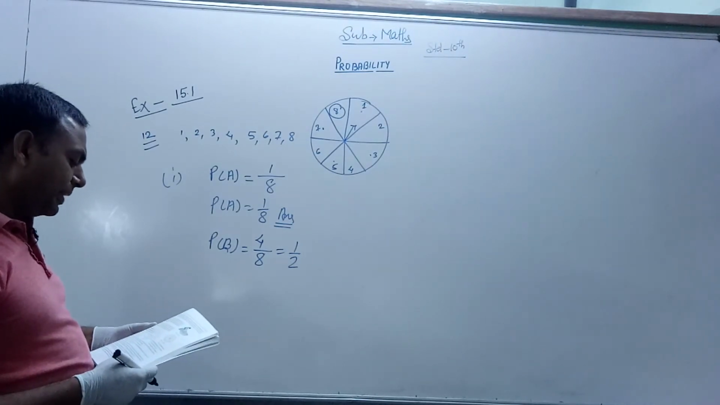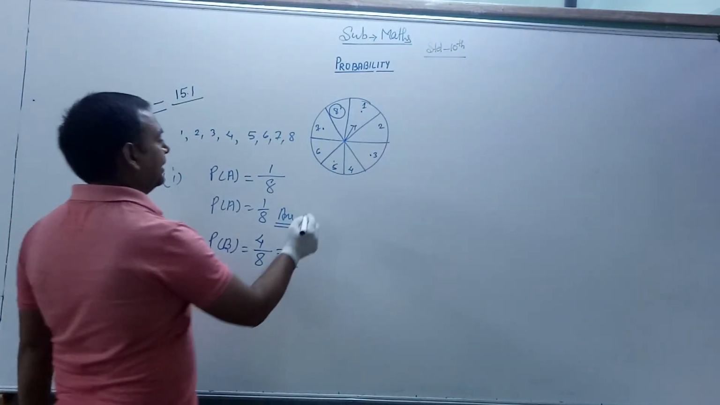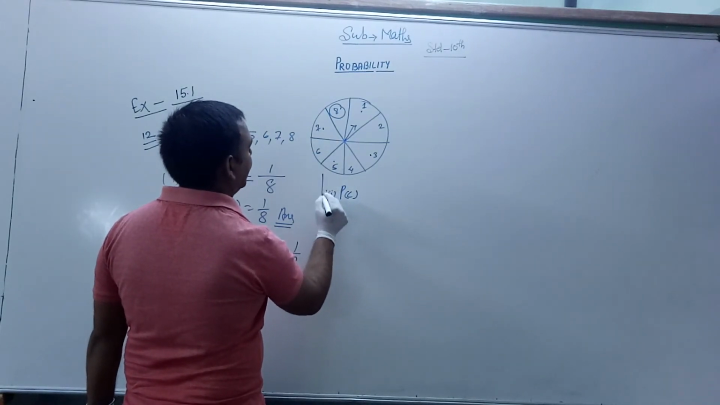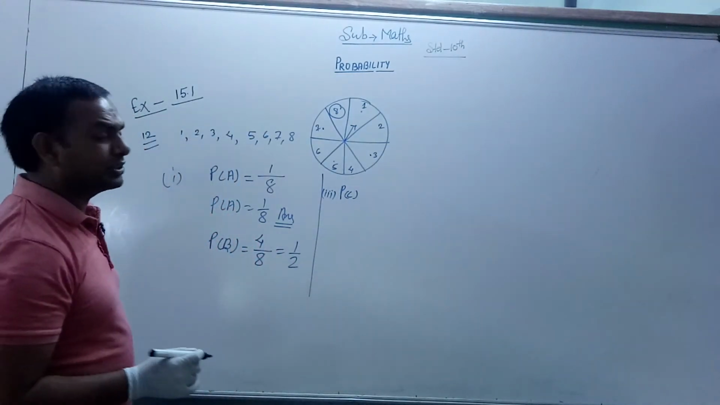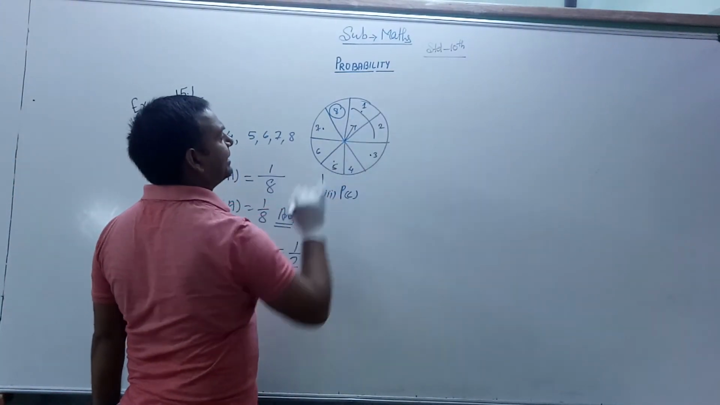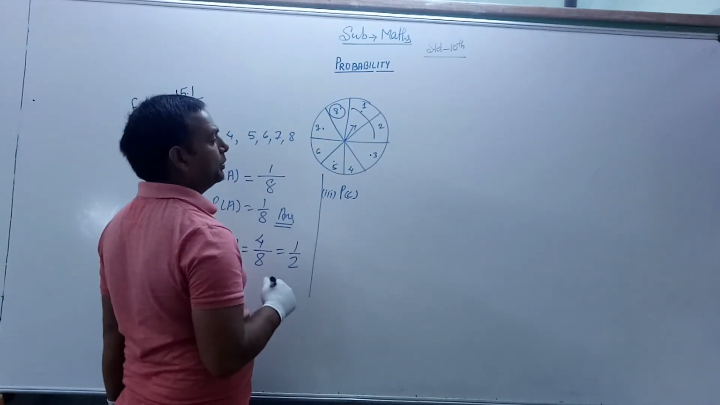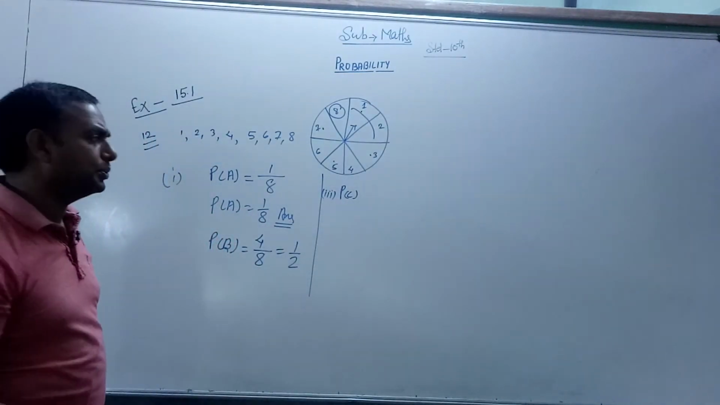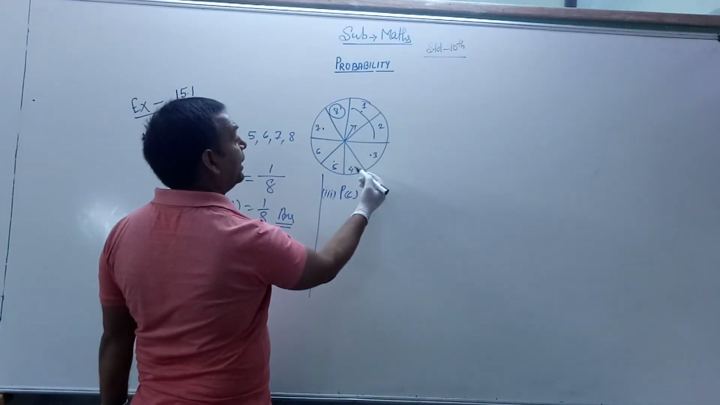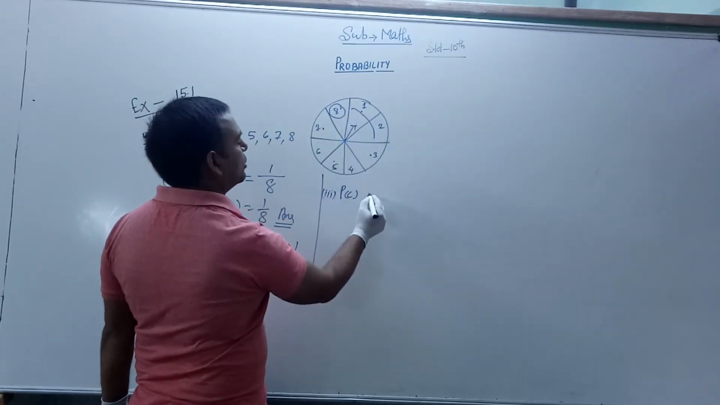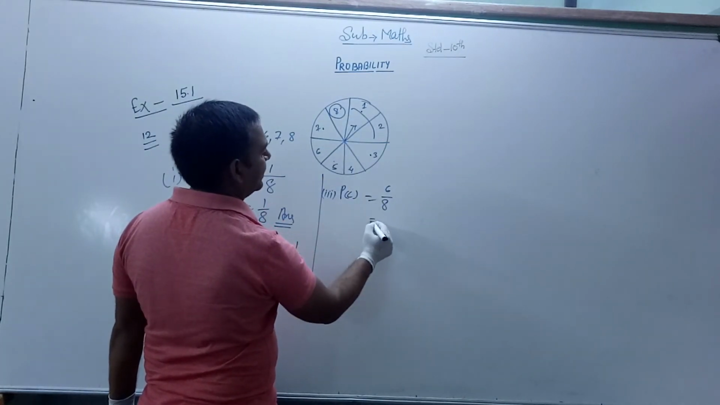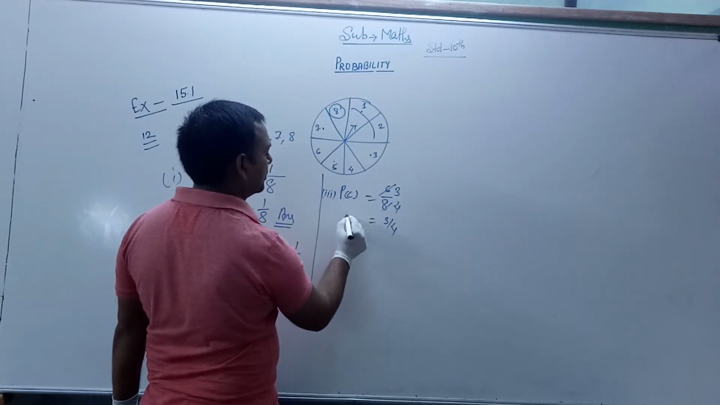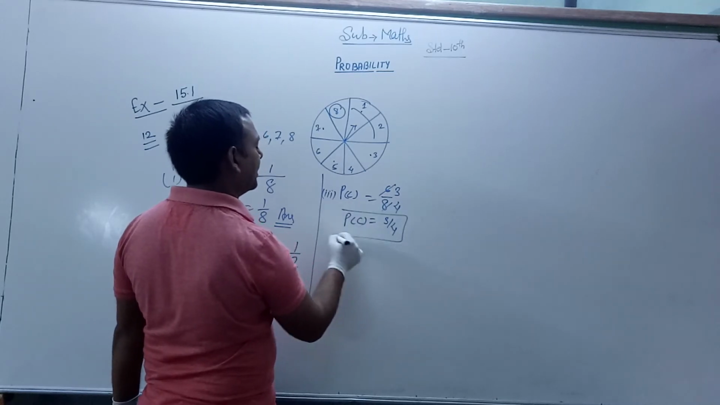Third condition, a number greater than 2. It means probability C. Question number third, a number greater than 2. You see, the numbers greater than 2 are the remaining numbers 3, 4, 5, 6, 7 and 8. How many numbers are greater than 2? 1, 2, 3, 4, 5, 6. So the probability is 6 by 8. 2 threes are 6 and 2 fours are 8. So this is 3 by 4. The probability C is 3 by 4.